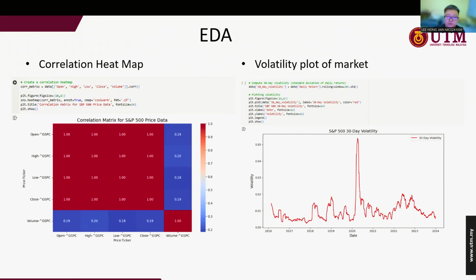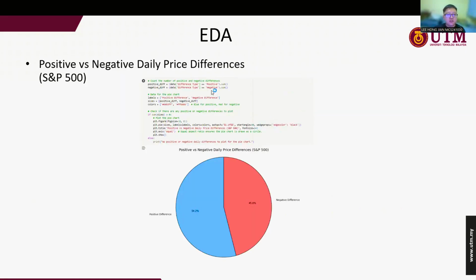The next here is the positive and negative daily price difference. Actually, we just want to know, if we compare today's close price to the previous day's close price, is it a positive increase or a negative decrease?